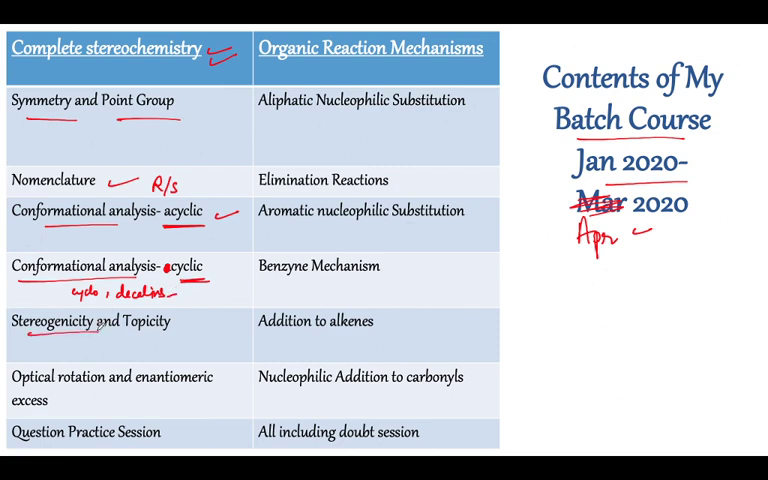Then we are going to talk about stereogenicity and topicity. And guys, I can't tell you enough, so many questions have been asked on topicity. Topicity is also used for predicting the NMR spectrum as well. Then optical rotation and enantiomeric excess, another important topic. And lastly, we are going to have a question practice session.